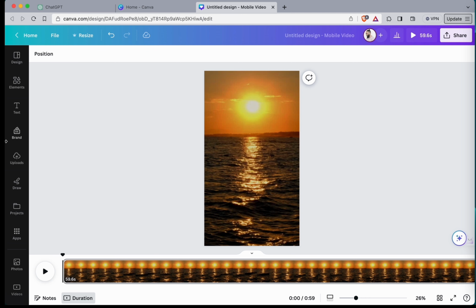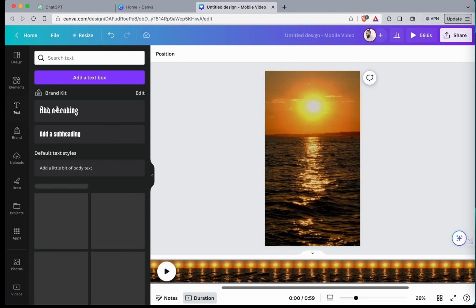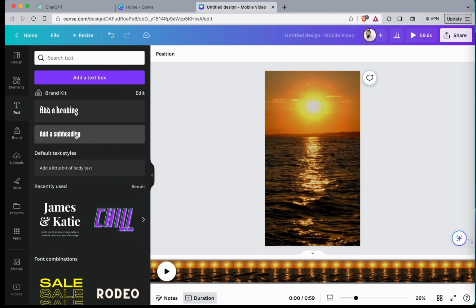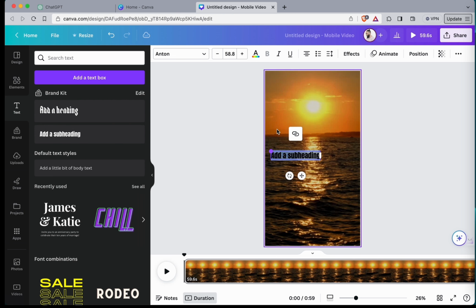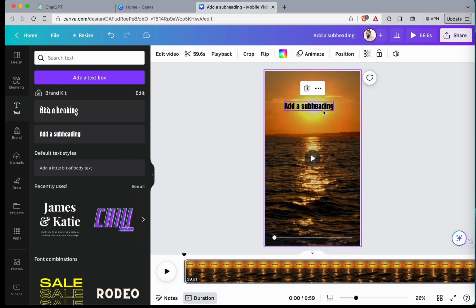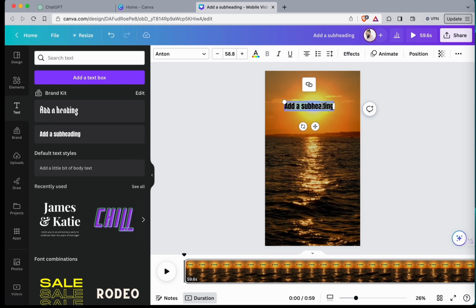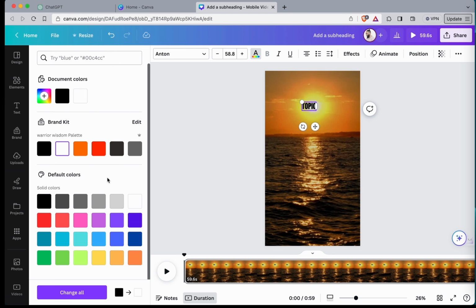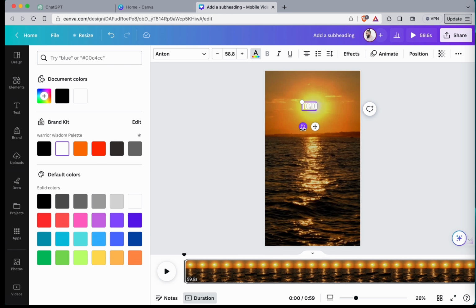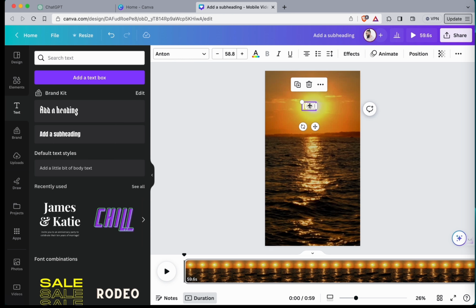Now, here is where you have to pay attention. So we're going to do text. We're going to throw in any text, any type of text, and we're going to name it topic. Let's change that to white because it goes good over this. Yeah, I want to keep that here. Now, it's important that you pull these to the side, because the topic headlines are going to go here, right?